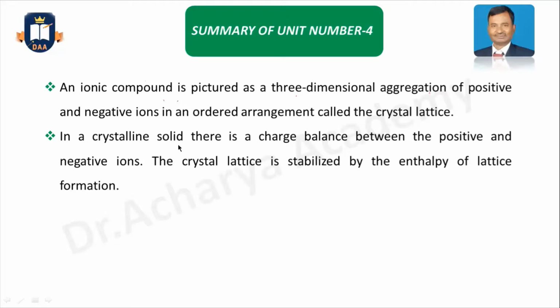So when the crystal lattice is formed, it is called a crystalline solid, and there is a charge balance between the positive and negative ions. This crystal lattice is stabilized by the enthalpy of lattice formation, that means the release of some energy when the crystal lattice is formed.